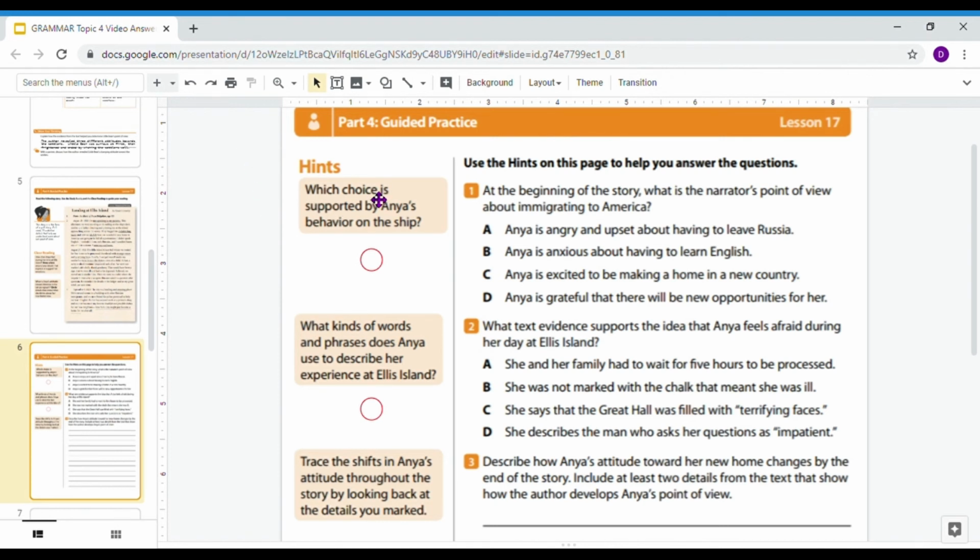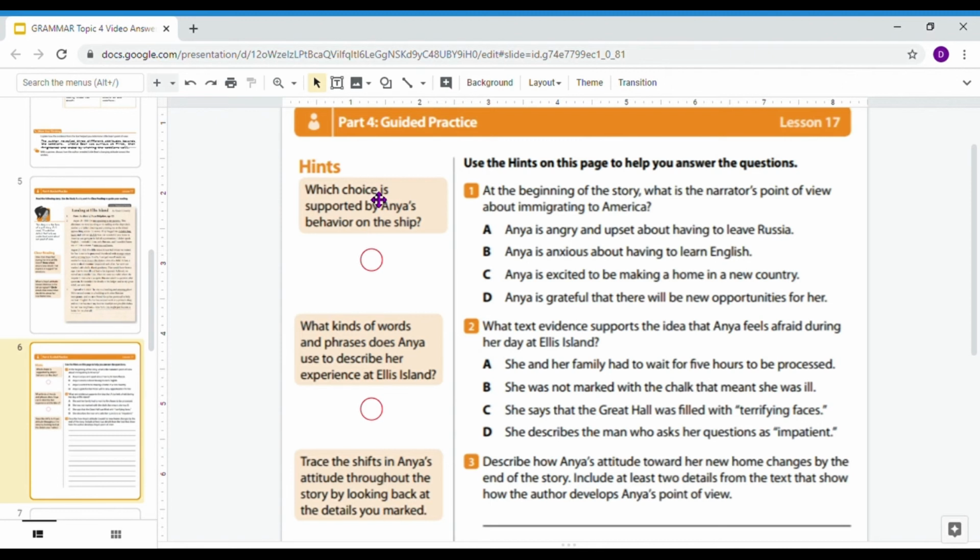So number 1 says, at the beginning of the story, what is the narrator's point of view about immigrating to America? A, Anya is angry and upset about having to leave Russia. B, Anya is anxious about having to learn English. C, Anya is excited to be making a home in a new country. Or D, Anya is grateful that there will be new opportunities for her.